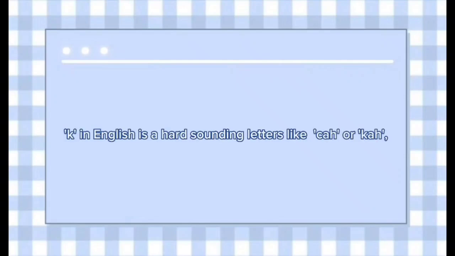The silent K. K in English is a hard-sounding letter like ch or k, especially when placed at the end of a word, for example like the word bag.